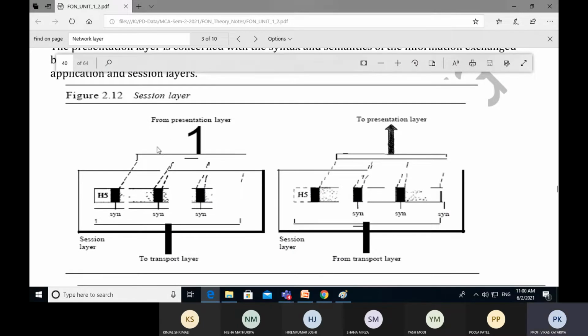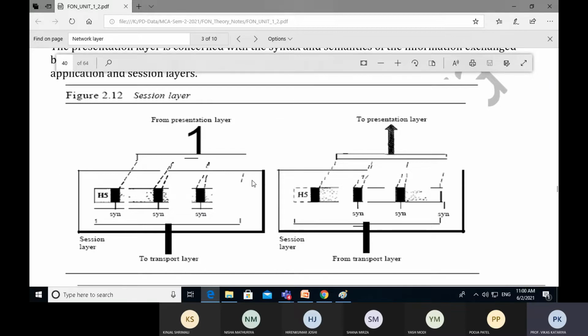So this is the diagram of the session layer. First, we should know the session layer takes data from the presentation layer and transfers it to the transport layer.